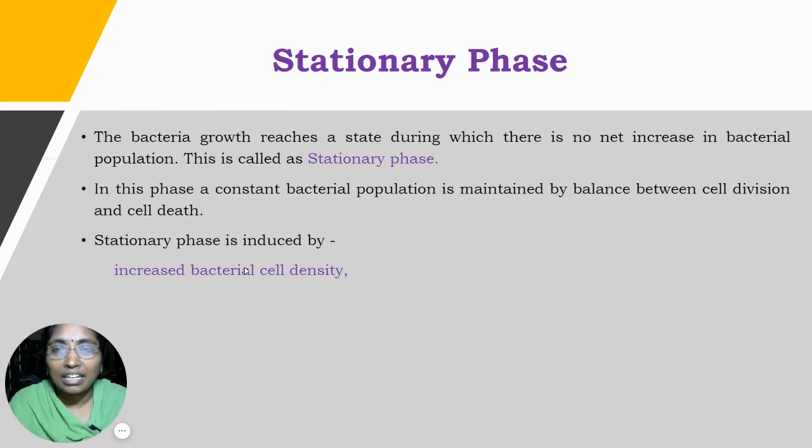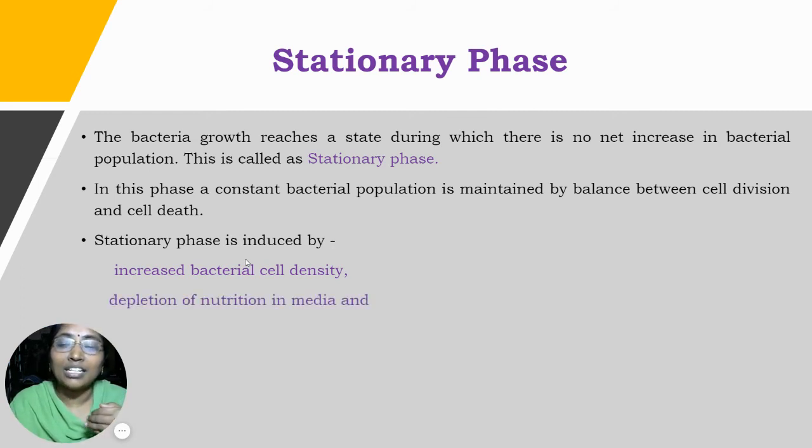Previously, if we added 10 bacteria, and as the population increases, suppose in 5 ml of nutrient agar medium 100 bacteria are present, because of the increase in cell density, it closes the logarithmic phase and enters the stationary phase. That is one reason the bacteria can enter the stationary phase.